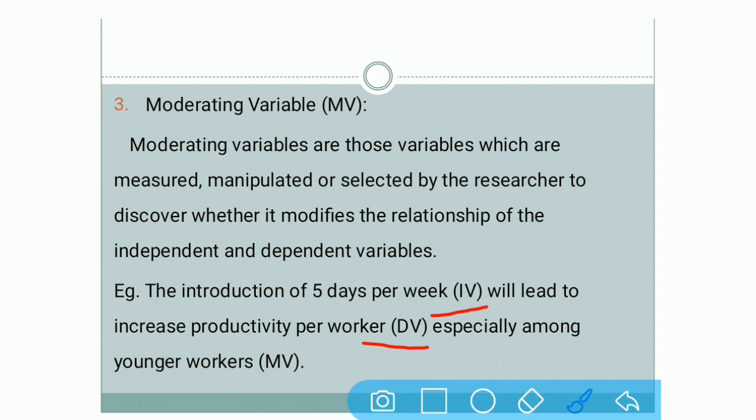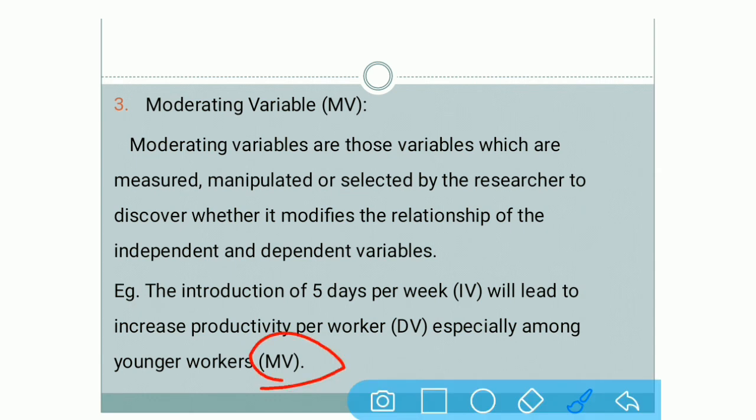Now here we are including a certain change. Mainly if you are giving this facility to the younger workers, then it can increase the productivity per worker. That is known as your moderating variable. Now why only younger workers can increase the productivity?